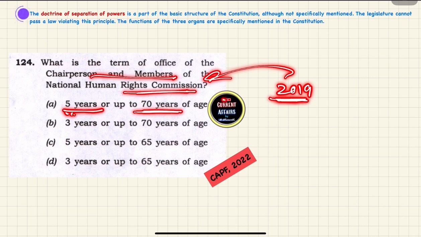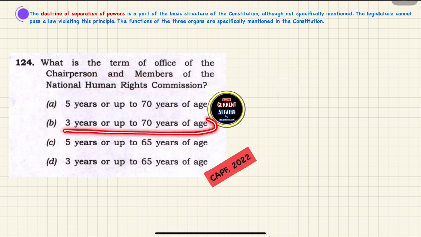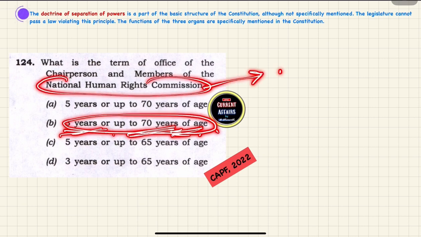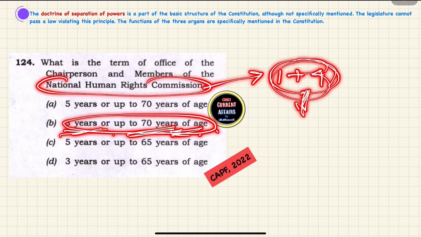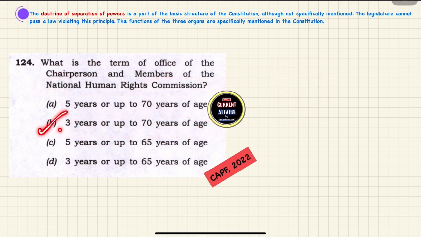With this amendment, the 5 years was reduced to 3 years. So 3 years or up to 70 years of age, whichever is earlier. The National Human Rights Commission is a multi-member body, 1 chairperson plus 4 other members. You can revise from the start, no difficulties there, but keep in mind 3 years and 70 years of age.